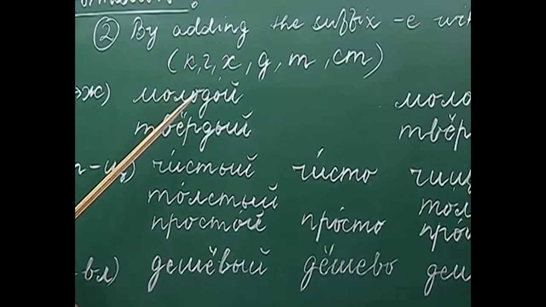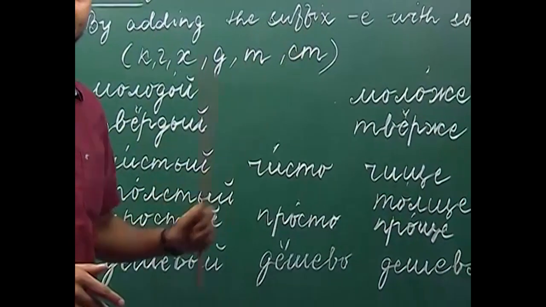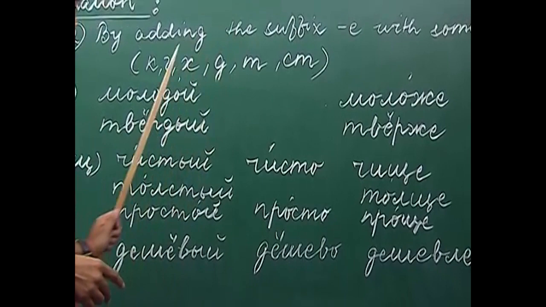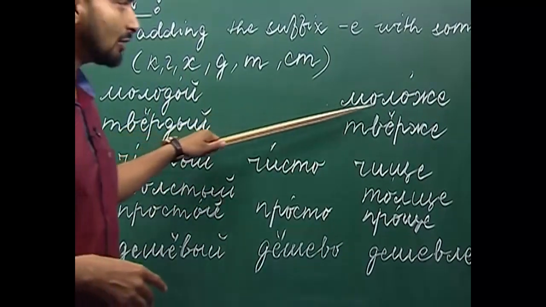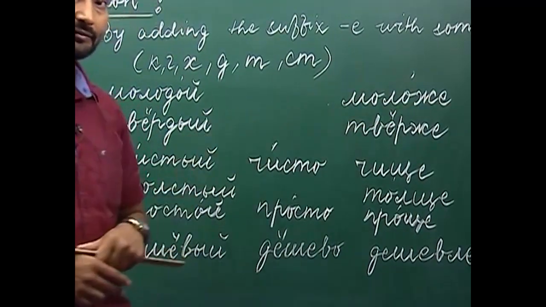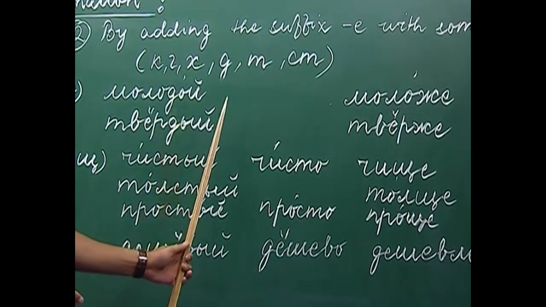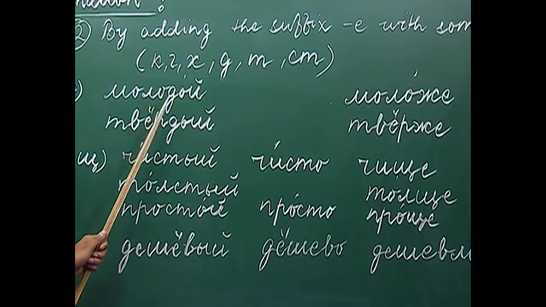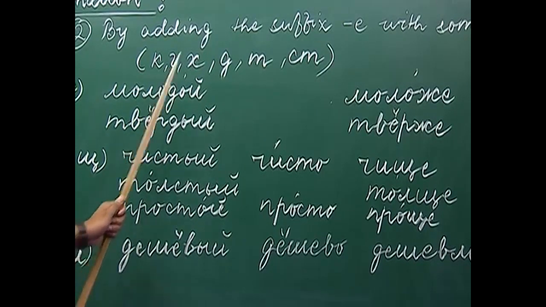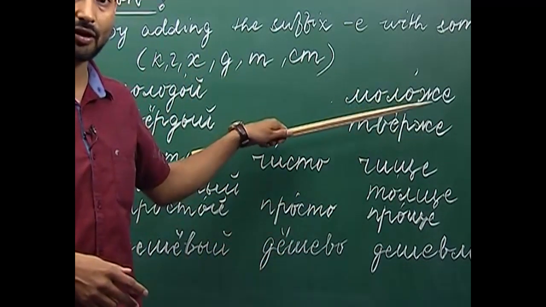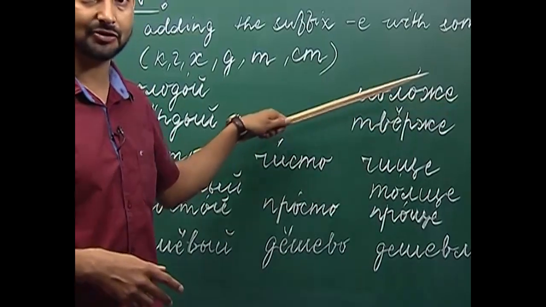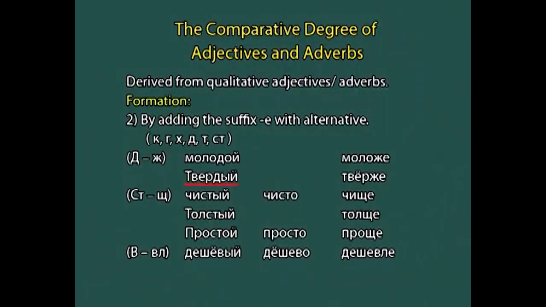So, this is the adjective, and what comparative degree do we derive from this adjective? Maloshe. So, what have we done? We have dropped the ending, which is o and e kratke, and we have changed the consonant d into zh, and this is how we got maloshe. Maloshe is younger. The next with the same alternation is tyordi.